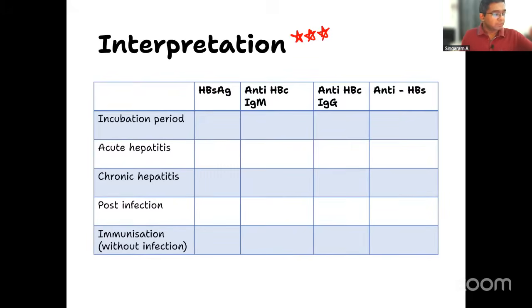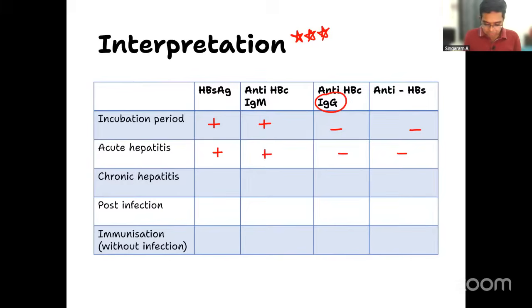Let me start with the first one. If the patient is in the incubation period for hepatitis B, that means he is having an active infection. What all things can be positive? HBsAg will be positive, IgM anti-HBc will be positive, IgG will be chronic, so that will be negative. Anti-HBs means patient has recovered from the infection, that is also negative only, because he is having incubation period. Even in early hepatitis also, same profile will be noted.